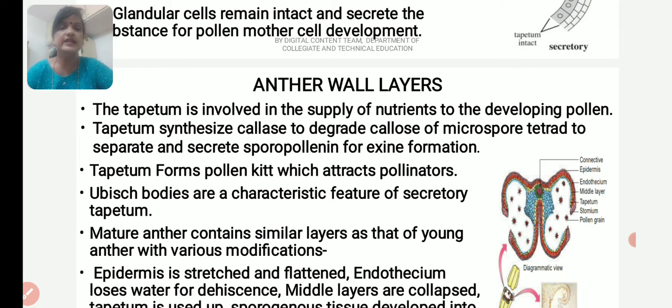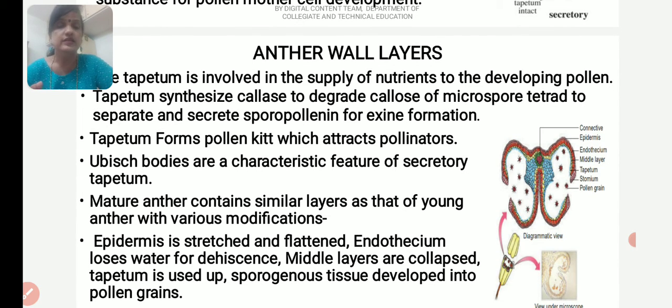Now the functions of the tapetum. It supplies nutrients to the developing pollen. It synthesizes callase to degrade the callose of the microspore tetrad, and it secretes sporopollenin, which forms the exine of the pollen grain. Tapetum forms the pollen kit. Tapetum forms the Ubisch bodies, a characteristic feature of the secretory tapetum, and the tapetum is very important.